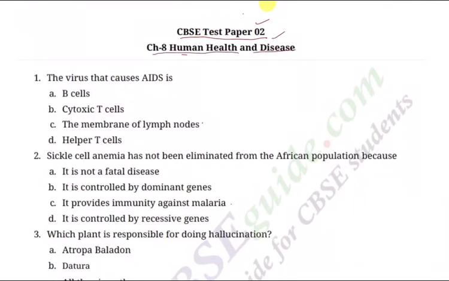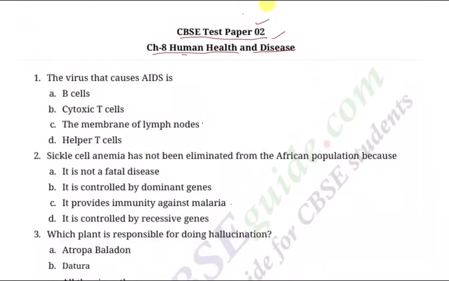So this time around we are covering chapter number 8, Human Health and Diseases. You may wonder how come chapter 7 is skipped. Chapter 7 is not there for your batch, for the 2021 batch. That's why I have come to chapter number 8, Human Health and Disease.